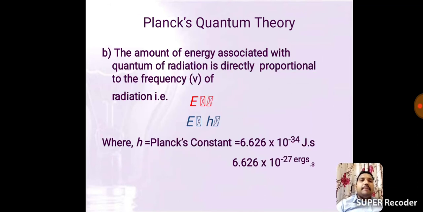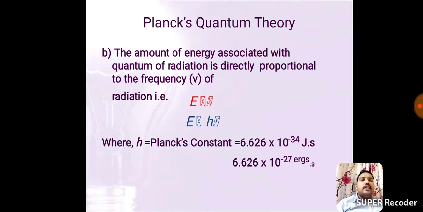In the second postulate, the amount of energy associated with a quantum of radiation is directly proportional to the frequency of radiation. E is proportional to nu, so E equals h nu, where h is Planck's constant.